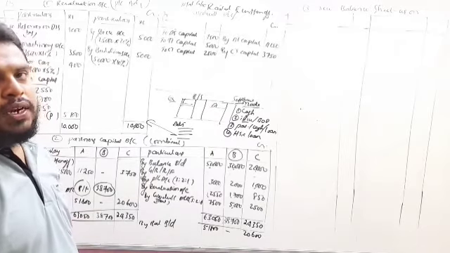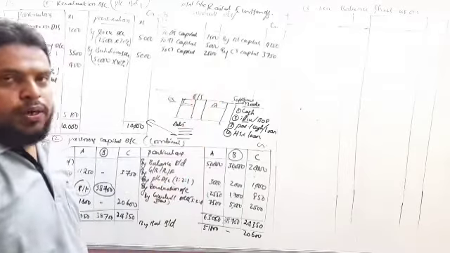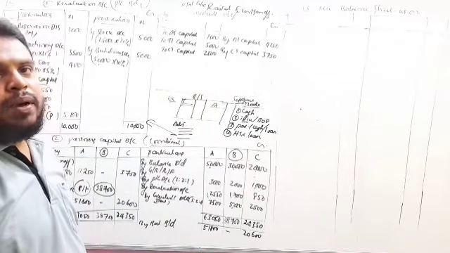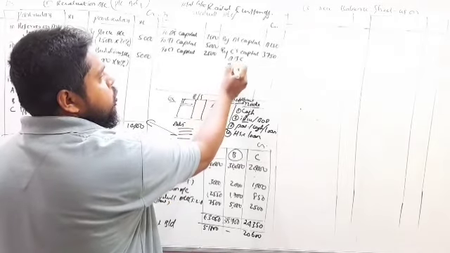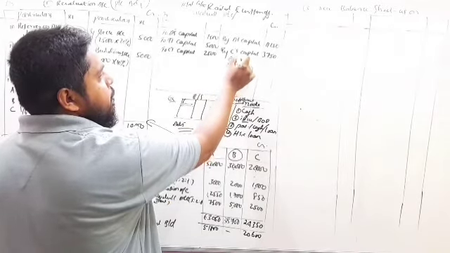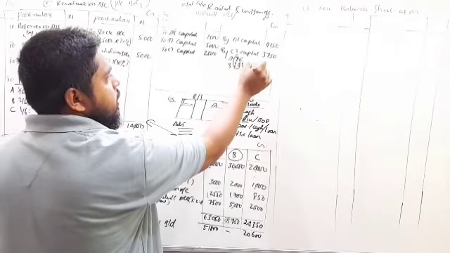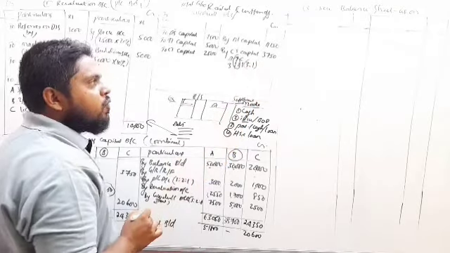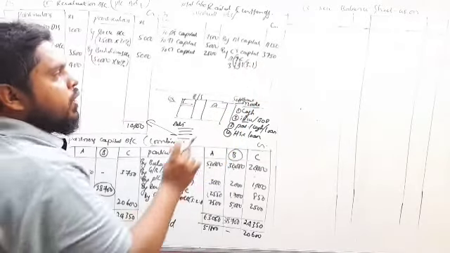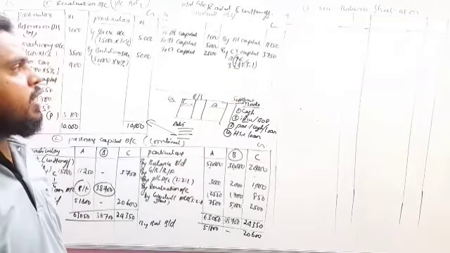In the absence of gain ratio, we can share this goodwill in the old ratio itself by cancelling the retiring partner's ratio. That is A, B, C 3:2:1. So B has taken the retirement, so the remaining share is 3:1. So this goodwill written off we have shared in the new profit sharing, that is gain ratio.